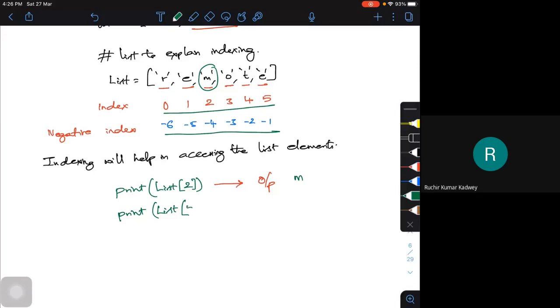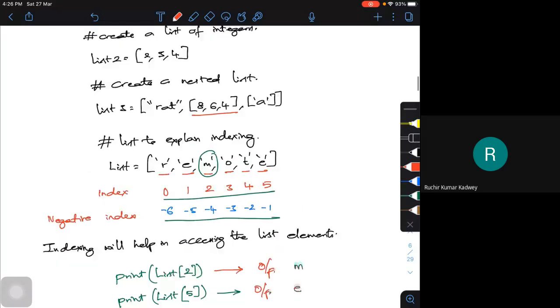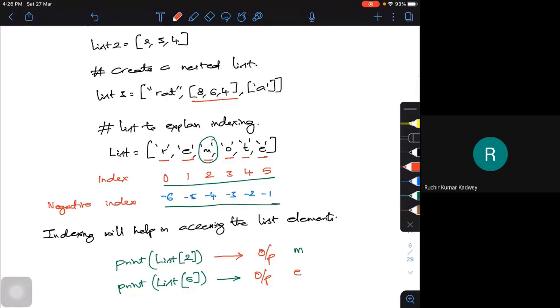So I will just put 5. Okay, and my output will be E. Okay, I'm going to get an output E. Is it possible? Say, for example, if I go back to this list 3, go back to this list 3.